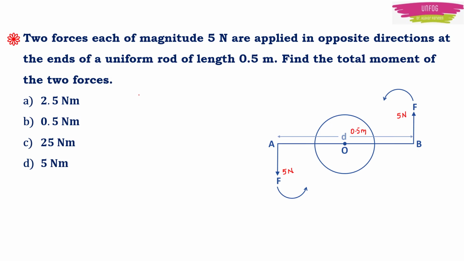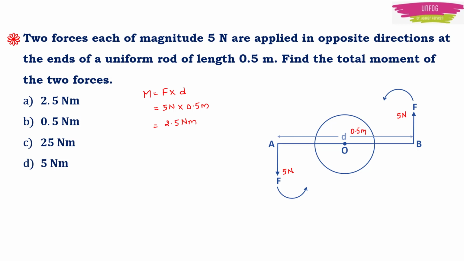Here if moment of couple was asked, then moment of couple would be force into perpendicular distance, that is equal to 5 Newton here into 0.5 meter. This will be equal to 2.5 Newton meter.